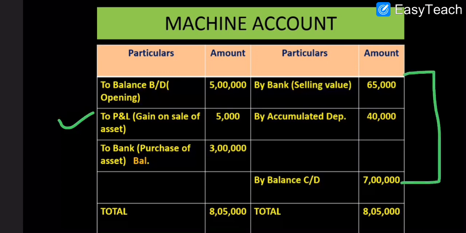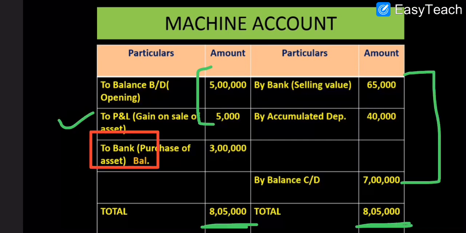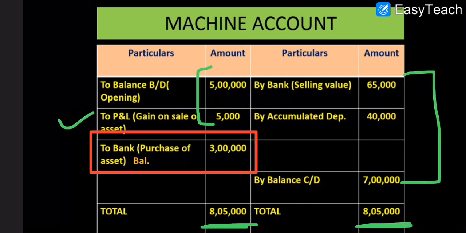So after adding all this, the total is 8 lakh 5,000. Now 8 lakh 5,000 will be subtracted with the total of these two, 5 lakh 5,000. So the balancing figure will be your purchase, and this is the purpose of preparing the machine account. So this purchase of asset is to be calculated. Whenever any adjustment is given for the purchase or sale of machine, or even only depreciation is given in adjustment, then also you have to prepare the machine account just for calculating the purchase of assets.